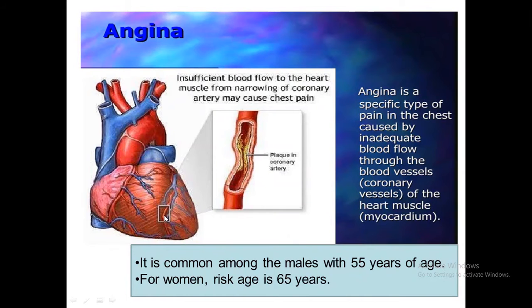So when this artery wall is contracted due to fat, then the heart muscle cannot get enough oxygen or nutrients. For this reason, the muscle of the heart has been damaged, and for this reason we feel chest pain and this is called angina.